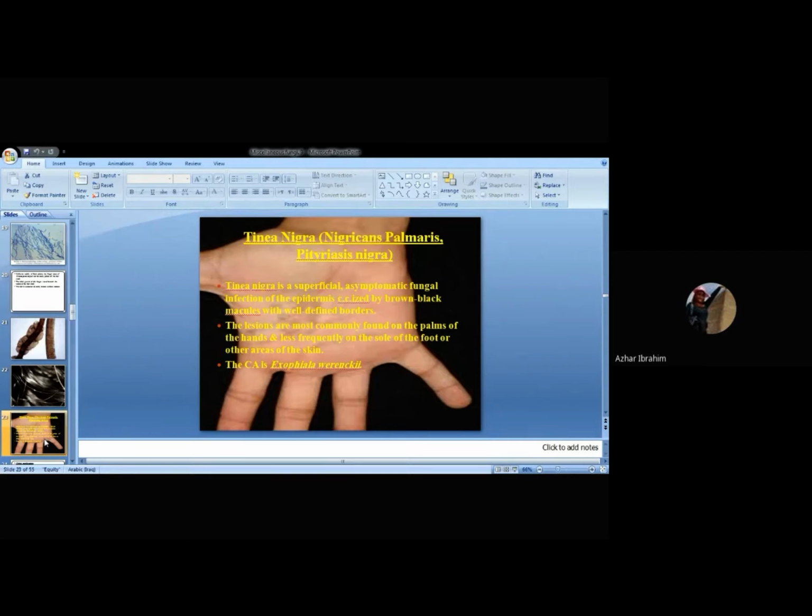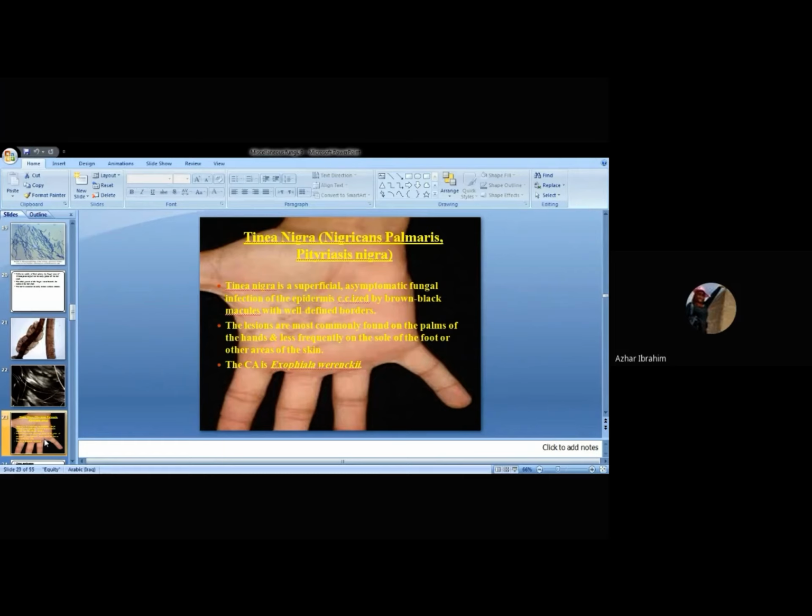It is characterized by forming brown to black, mainly black, macules, hence the name. Macules means large spots, with well-defined border lines. The lesions mainly occur in the palms of the hands, therefore the name nigricans palmaris.